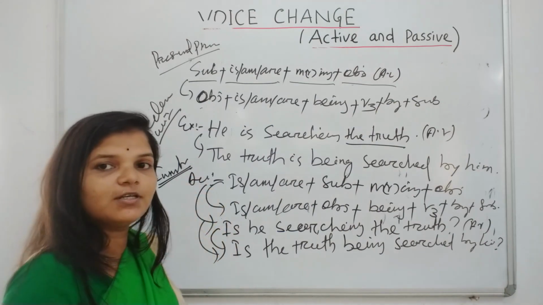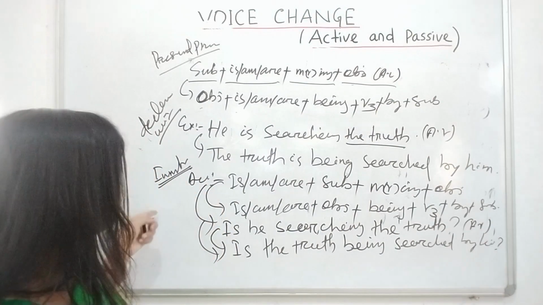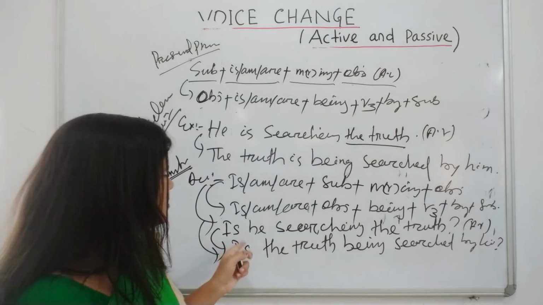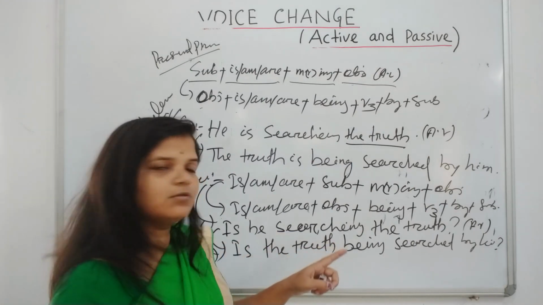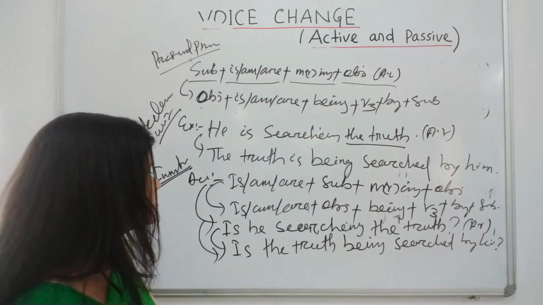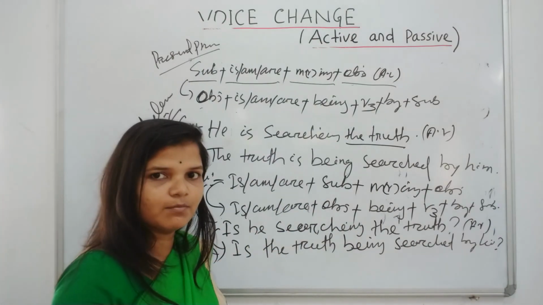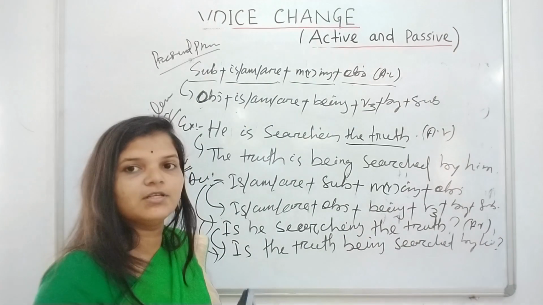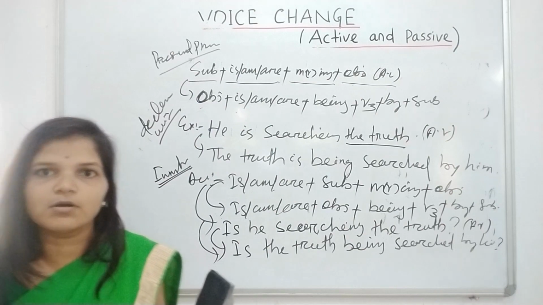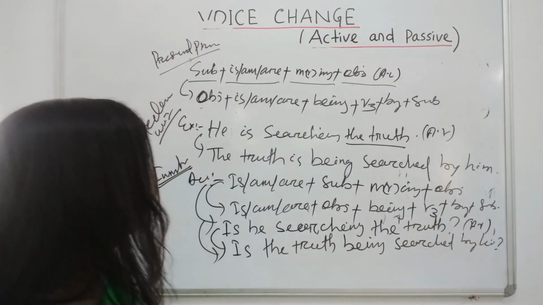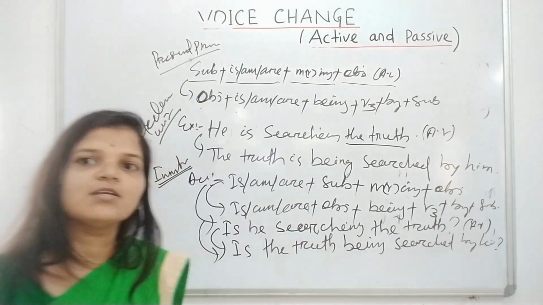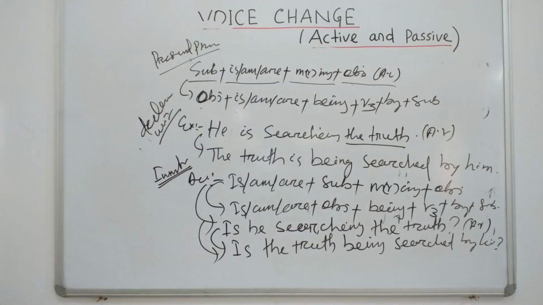Converted to interrogative: is he searching the truth? Passive: is the truth being searched by him? Today we discuss only the present tense forms, present simple and present progressive. In the next class we will discuss the other forms.